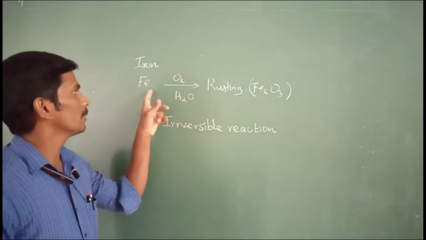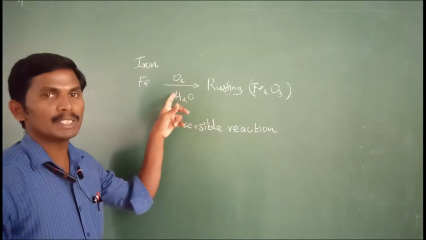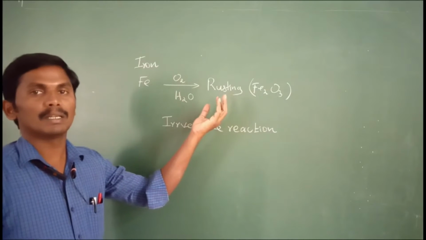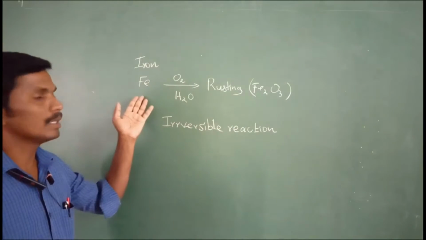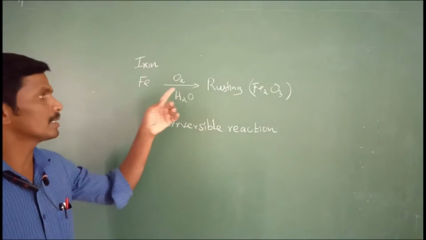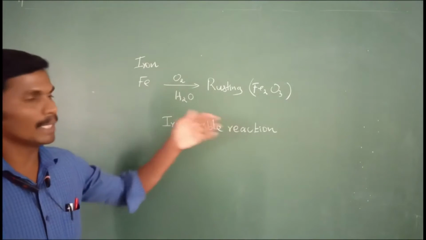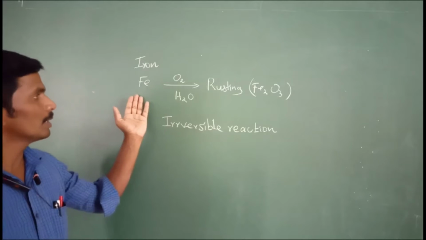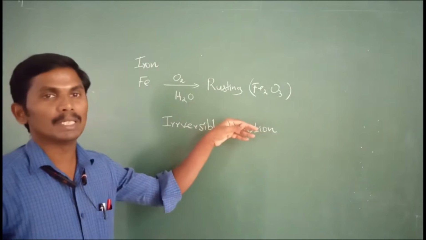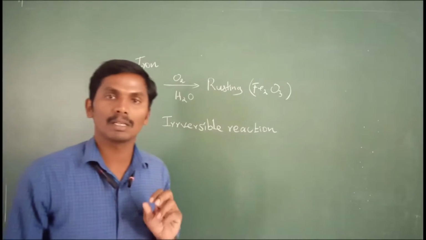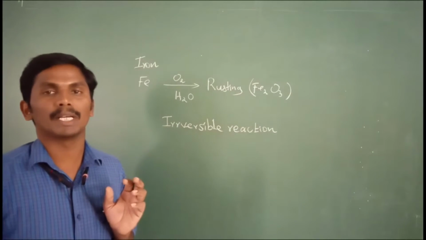Once the reactant combines with any reagent to form a product, the product cannot react to form the reactant again. These are one-side reactions. All the reactants are completely converted to the product side only. There is no reverse direction. This kind of chemical reaction is called an irreversible reaction.